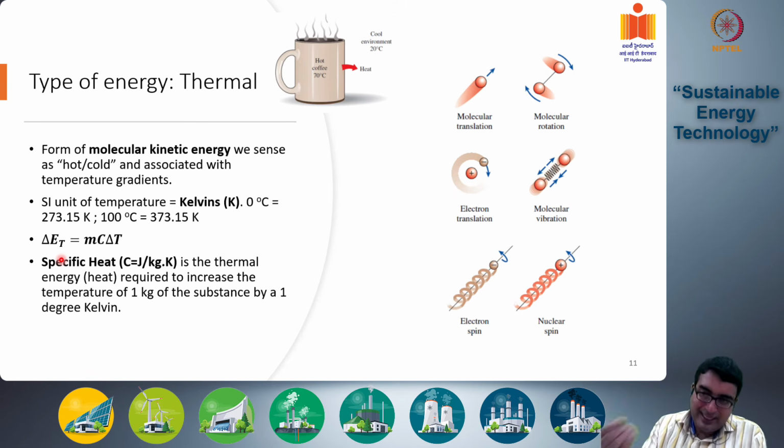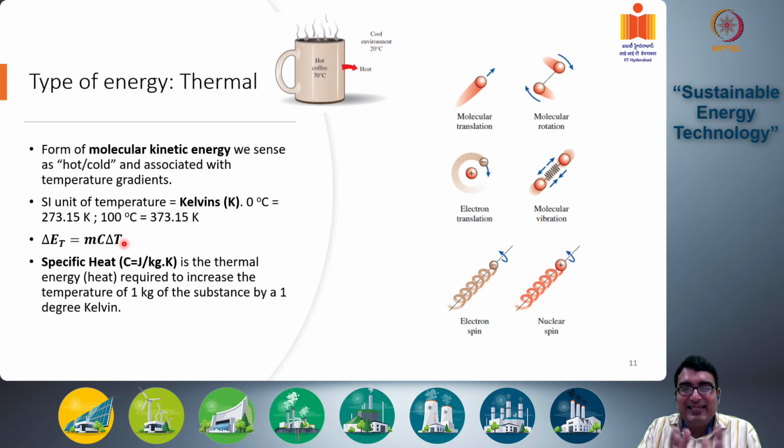A change in temperature is associated with a change in the heat energy of a system, or thermal energy of a system, and this we can measure. So the change in thermal energy due to a certain change in temperature, delta T, usually in kelvins, but you can also do it in centigrade here, is equal to the mass of the system times the specific heat of the system, C, times the total change in temperature of the system.